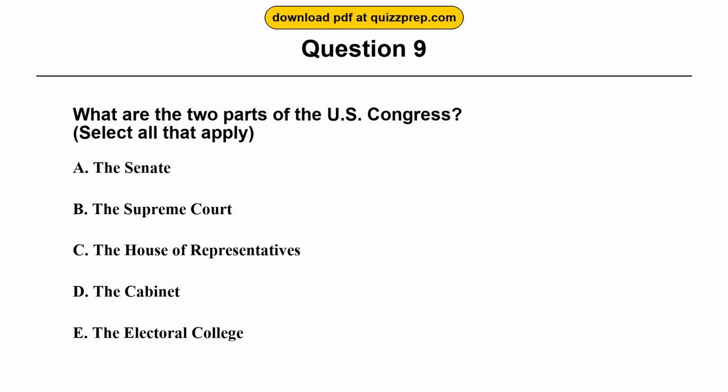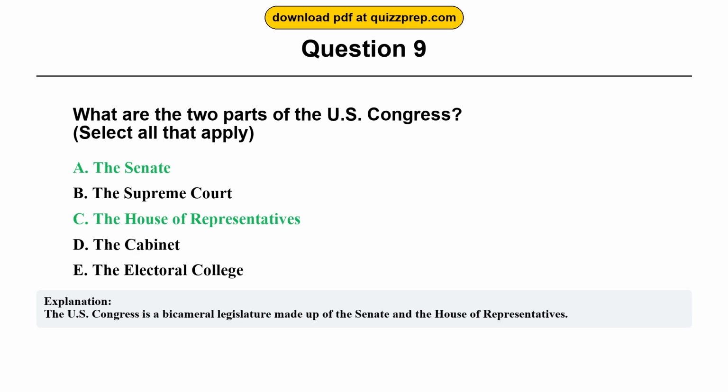Question 9. What are the 2 parts of the U.S. Congress? Option A. The Senate. Option B. The Supreme Court. Option C. The House of Representatives. Option D. The Cabinet. Option E. The Electoral College. The correct answers are options A and C. The Senate, the House of Representatives. The U.S. Congress is a bicameral legislature made up of the Senate and the House of Representatives.